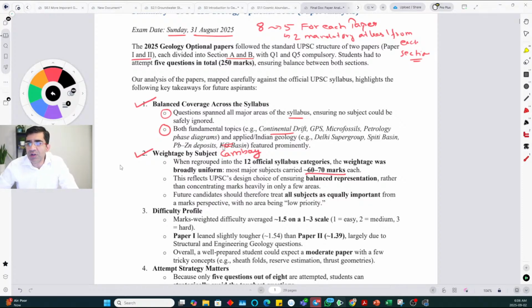Overall, PYQs would have been very helpful, as there were several questions which were directly asked from PYQs. If you have gone through PYQs, you would have been able to answer some of those questions, especially if you attempted Indian Forest Services questions, even from last year, 2023 or 2022. I think the Bijawar formation question was a direct repeat. They asked on Spiti, which was also asked in the Forest Services exam. So PYQs are very important.